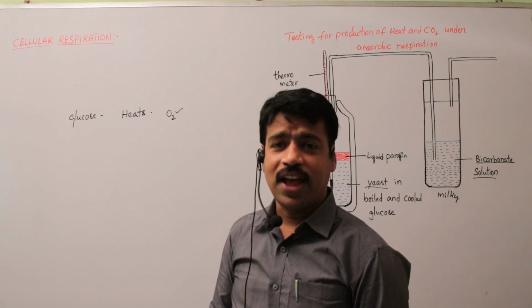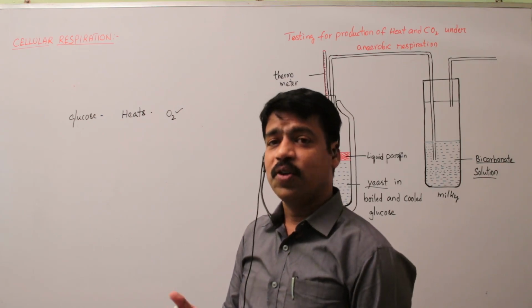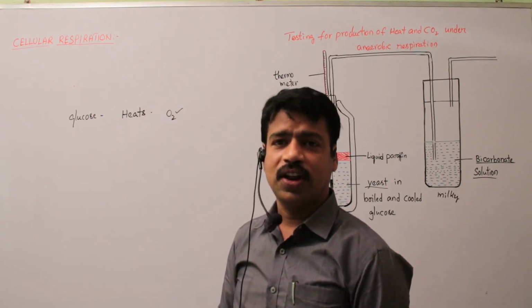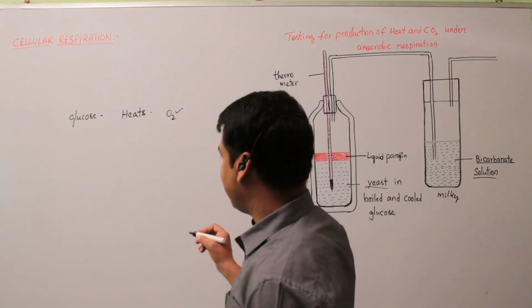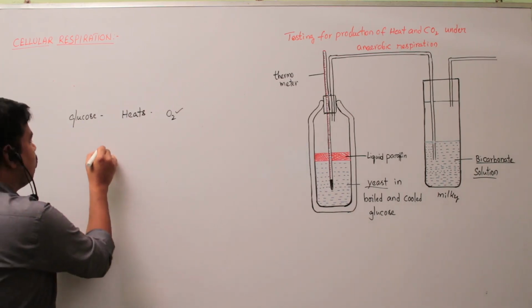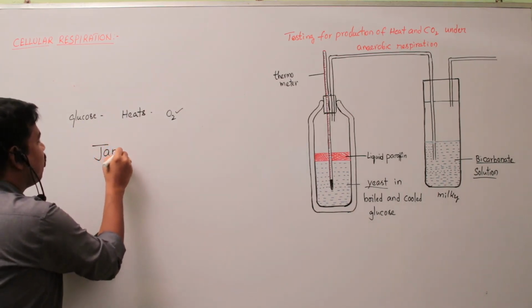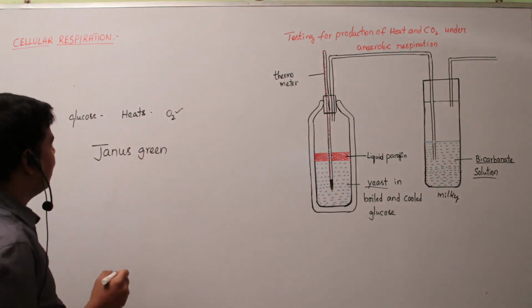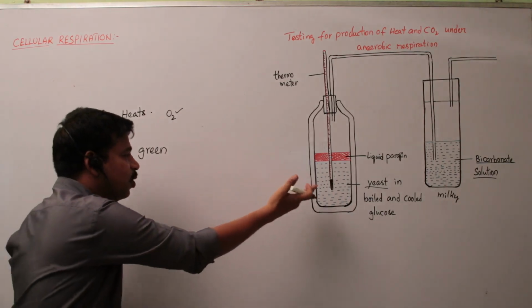How can we identify that oxygen is removed from the glucose solution? Yes, there is a technique. We have to take some Janus green and add it to the glucose solution.